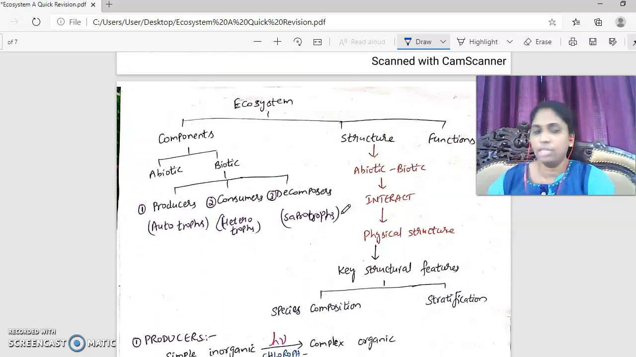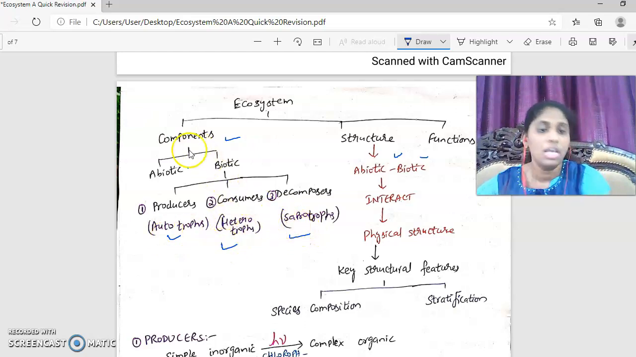Ecosystem has three aspects: components, structure, and function. So components are of two types here: abiotic and biotic. Biotic components are producers, consumers, and decomposers. Producers are autotrophs, consumers are heterotrophs, and decomposers are saprotrophs. Abiotic factors we learned in the last video: temperature, light, pressure, soil, all these things.